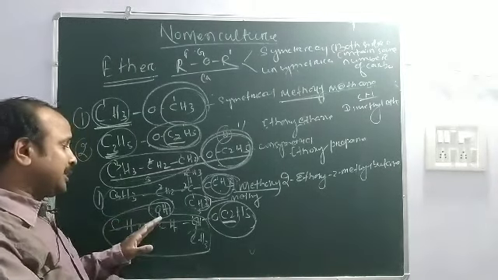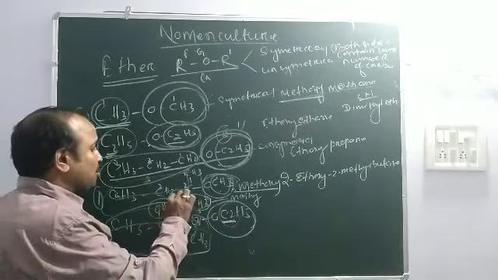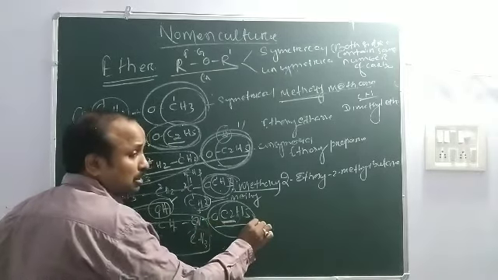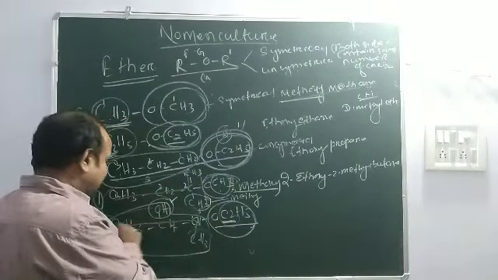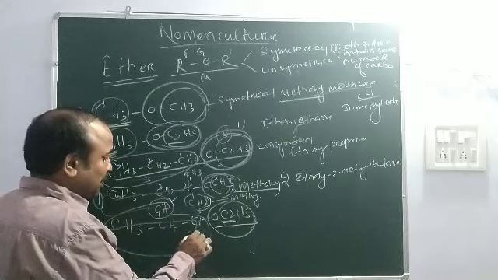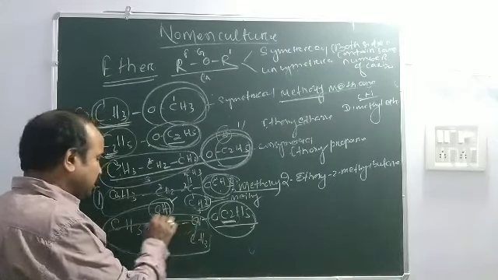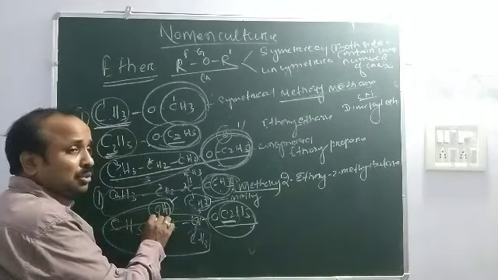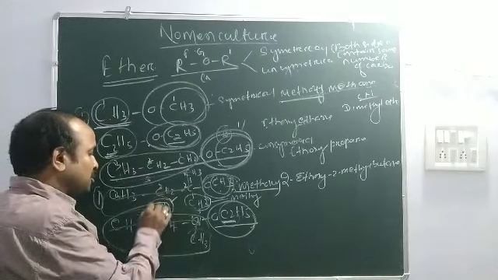According to priority, alcohol takes priority over ether. So naming from this side, because if you count from this side 1, 2, 3, from the other side 1, 2, the lowest locant number should be correct.